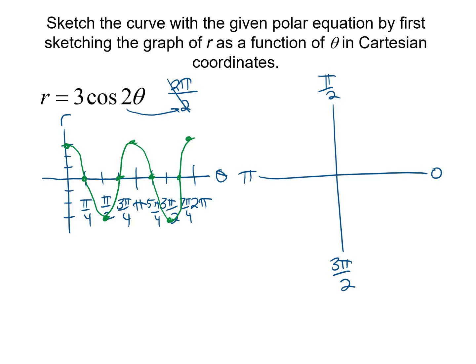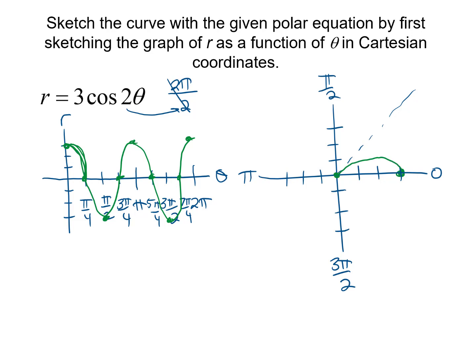And we see that we start out at 0. We need to be out 1, 2, 3. We'll be going out 3 in each direction, so I'll go ahead and put those on the graph. 1, 2, 3. Alright, so when the angle is 0, the r is 3. And then as we trace out this graph, we see that by the time we get to pi fourths, we need to be at 0.